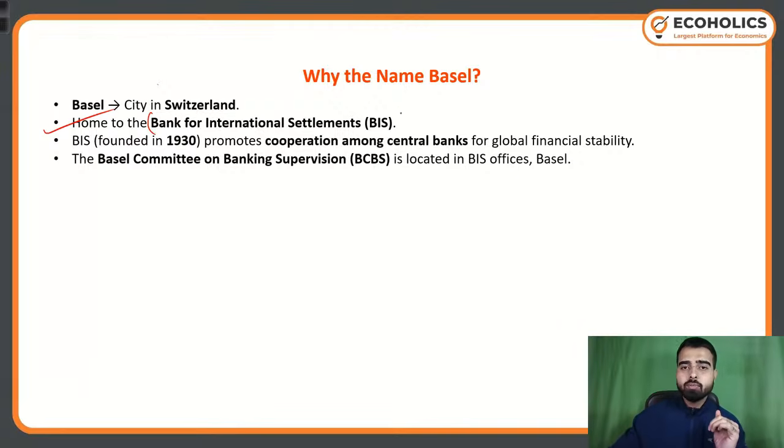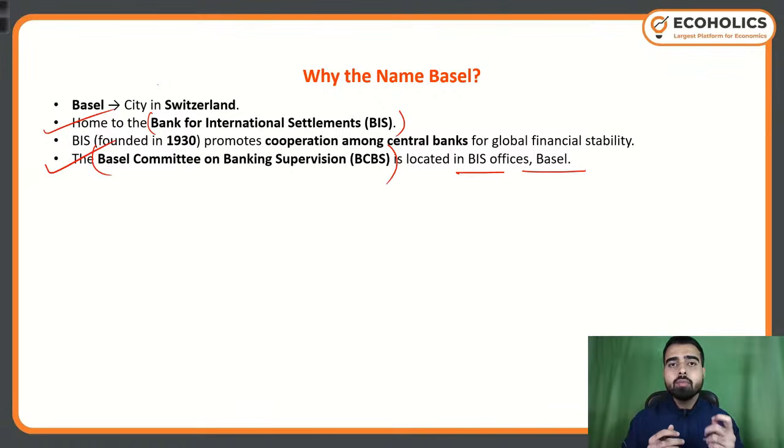It is an extremely important topic, because if anyone asks, even in any examination, if they frame questions asking what is the headquarter of the Bank for International Settlement, then their headquarters is in Basel, Switzerland. And because the Basel Committee on Banking Supervision is located in the headquarters of the Bank for International Settlement, that is in Basel, Switzerland, this name came.